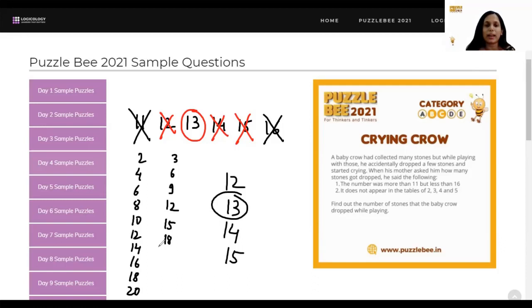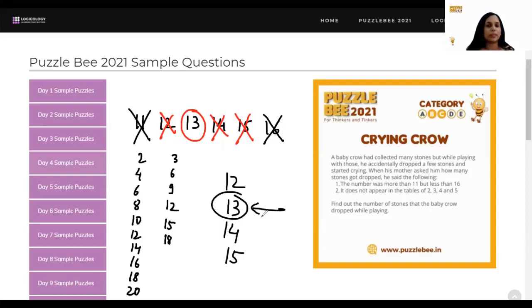So prime numbers are those numbers which you will not find in any other tables, right? They do not have any other factors. So they are divisible only by 1 and then the number itself. So unlike 13, which is a prime number, it's divisible only by 1 and 13. 12 had a lot of factors. So 12 you can express as 2 into 6, 3 into 4. 14 is 2 into 7. 15 is 3 into 5. Okay. So these are not prime numbers. These are the composite numbers. 13 was the only prime number we had in these four options. And that's how you could have quickly gotten to the answer 13.